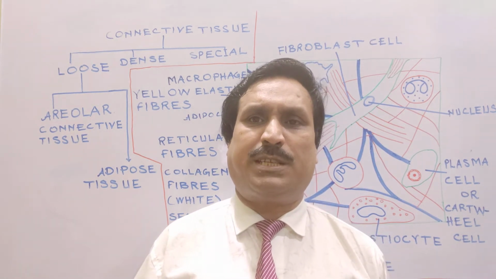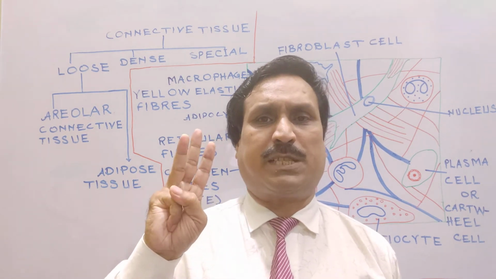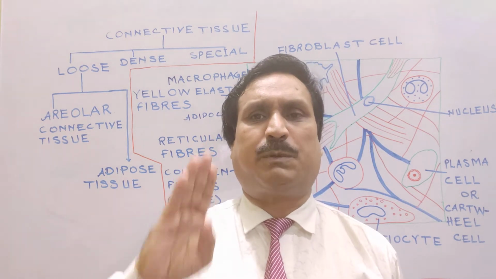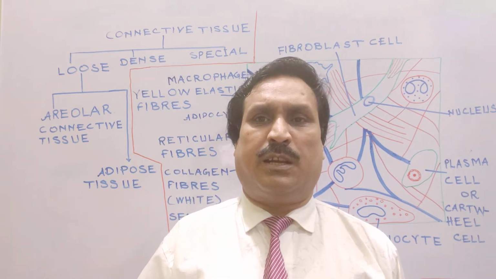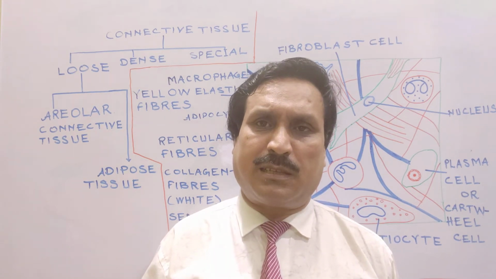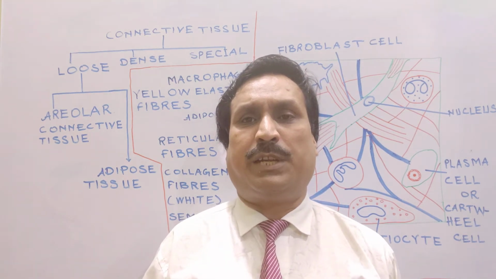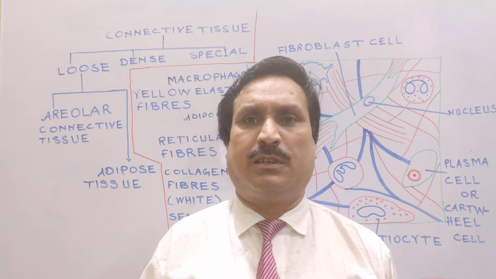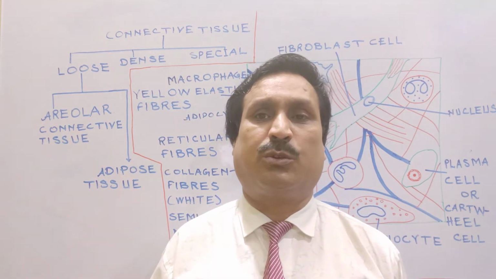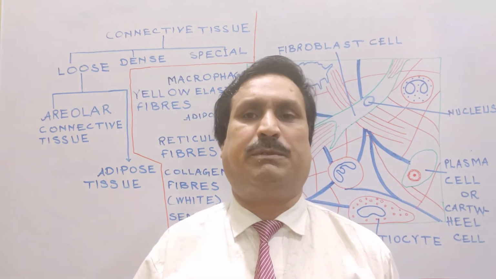Other than macrophages, mast cells are present, plasma cells are present, and a few fat cells or adipocytes are present. Other than these cells, fibroblast cells are present. Fibroblast cells are a very important cell of connective tissue, and fibroblast cells produce collagen fibers and secrete the matrix of connective tissue.